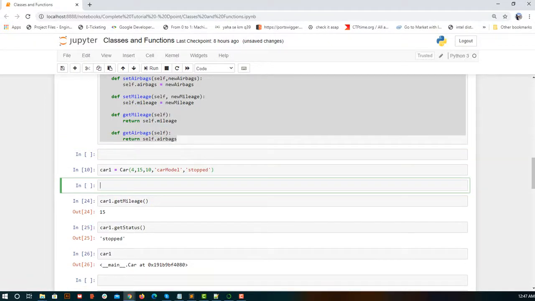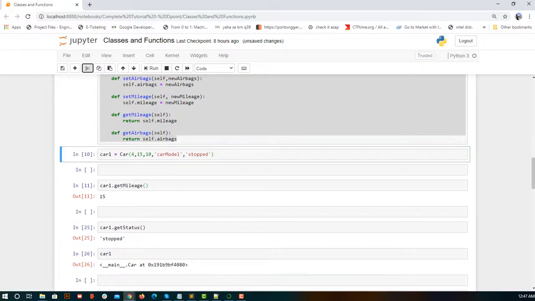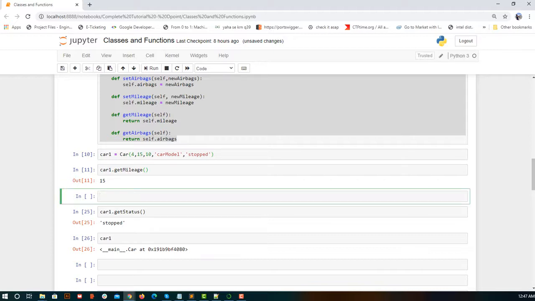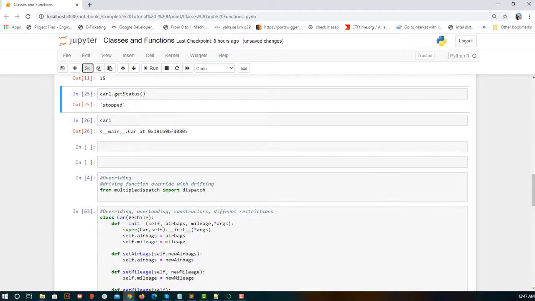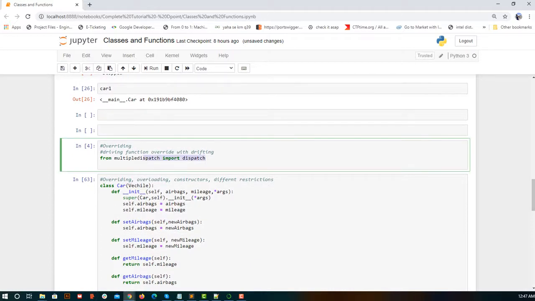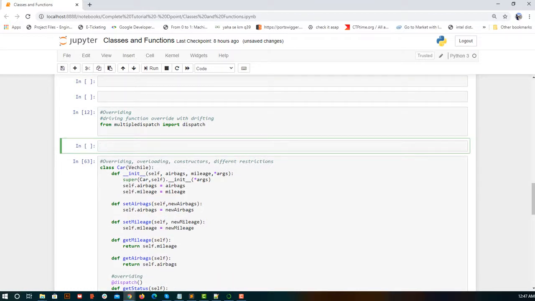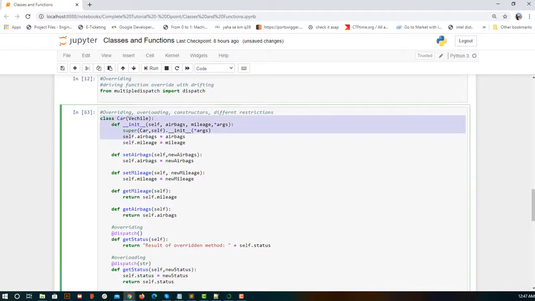We created an object and then we tried getting the mileage. Like this we can get all the other attributes as well. For now all these are not required, right? So we will import a library called dispatch from multipledispatch. Why we need that we will cover in a moment, but first let's import it. And now you can see we are writing the same class again.